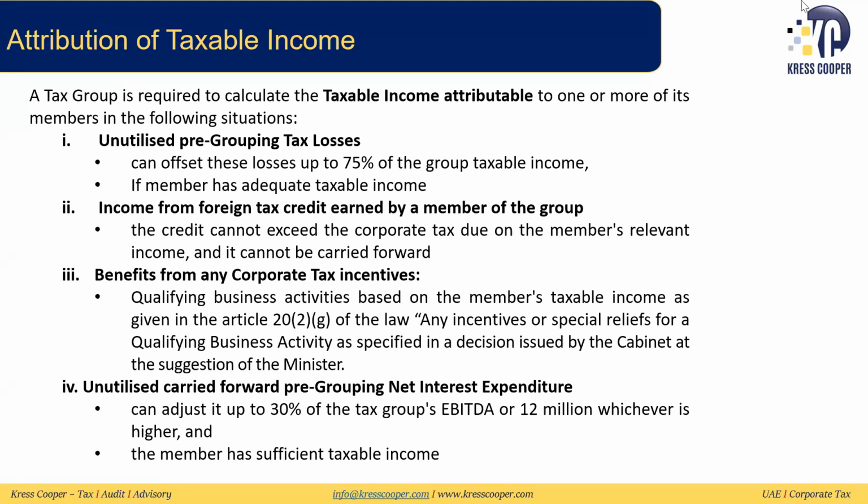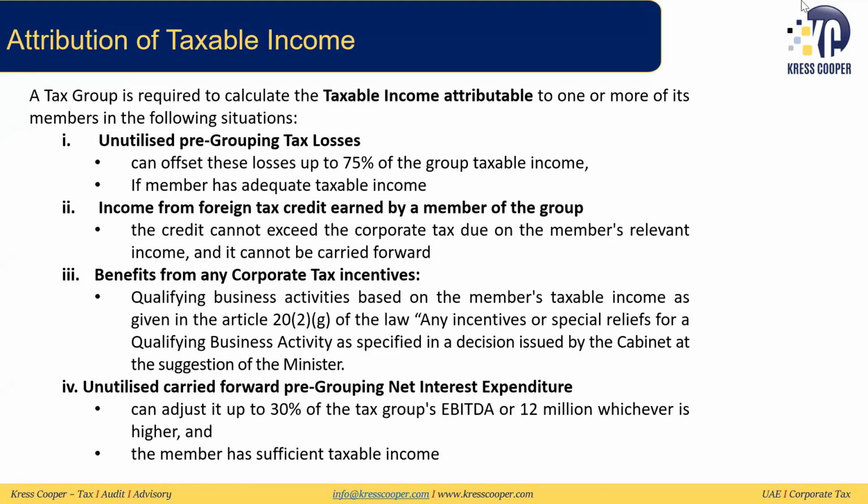Also, that we need to club it, or there's a threshold of 75% of the group's taxable income. So whatever this limit comes out to, we cannot offset more than this amount. So there are two ceilings, you can say. One is the 75% of the group taxable income, and then it cannot exceed the member's taxable income as well, the one who has this pre-grouping tax loss.